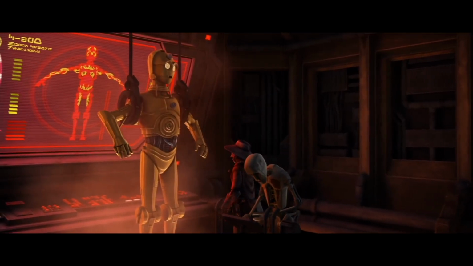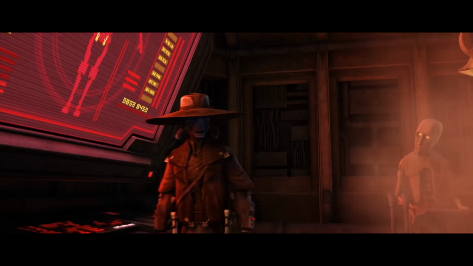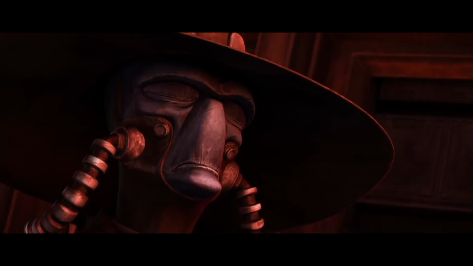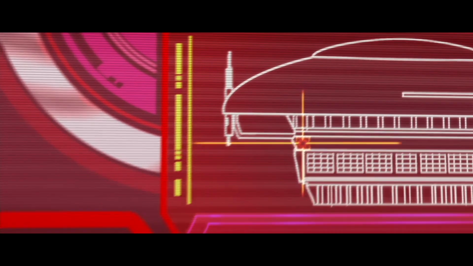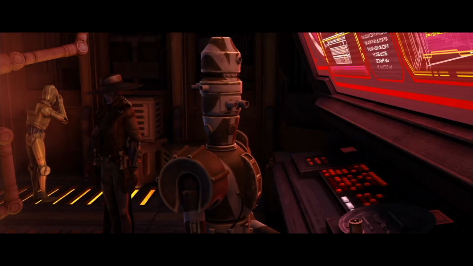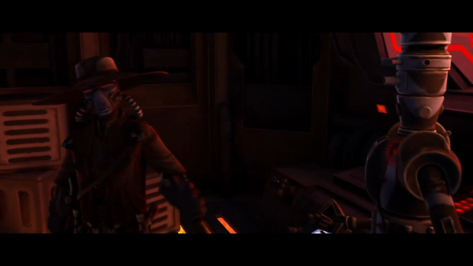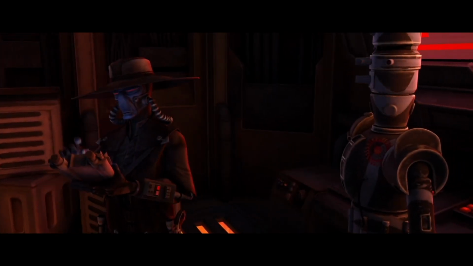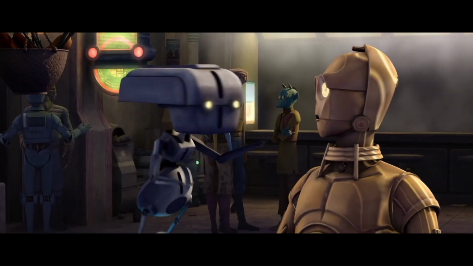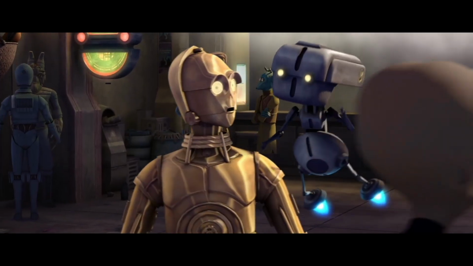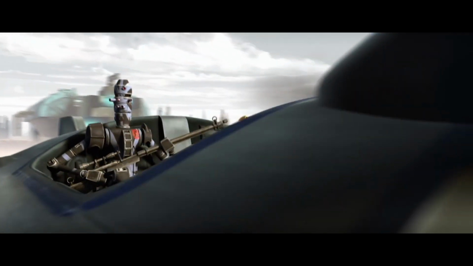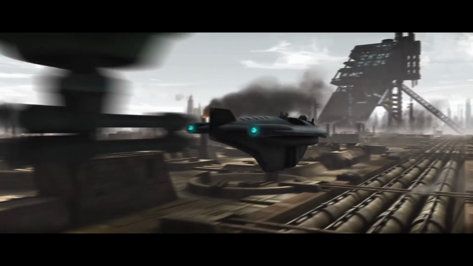Evil Plans is an entire episode dedicated to showing us how Cad Bane got the building plans for the Senate building that he used to plan his attack in the hostage crisis episode from season 1. I didn't need to see this, and I don't think anybody ever questioned where Cad Bane got plans for the Senate building because it doesn't matter. Clone Wars isn't a very long show, so the fact that they dedicated an entire episode to explaining such a trivial aspect of an episode from season 1 in season 3 is honestly insulting.